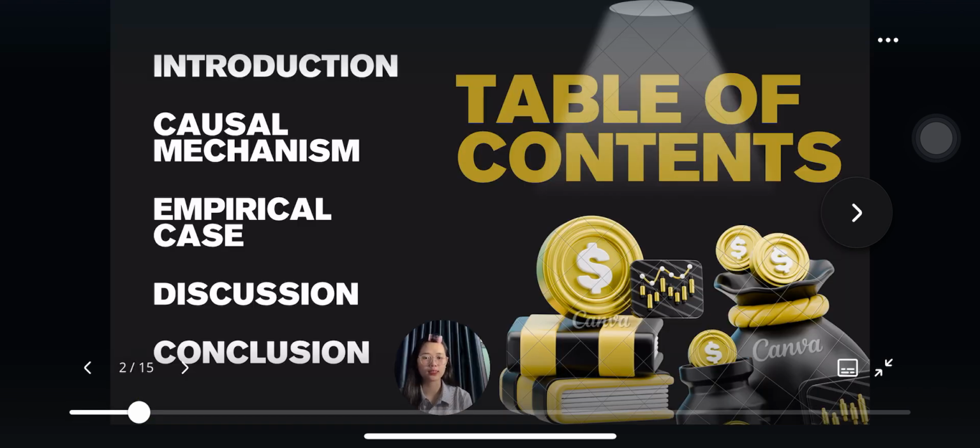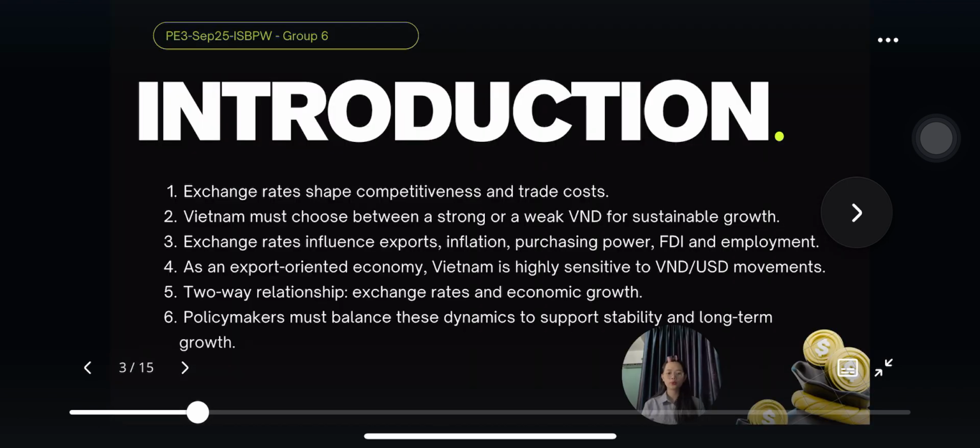Before we begin, here's a quick outline of today's presentation. We will move through 5 parts: an introduction, the causal mechanism linking exchange rate and growth, the empirical evidence, the discussion section, and the last one is conclusion, where we will highlight the implications for sustainable growth in Vietnam and the key policy recommendations. First, we begin with the introduction.